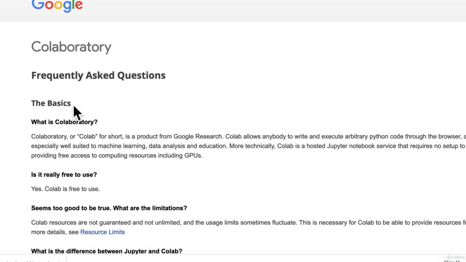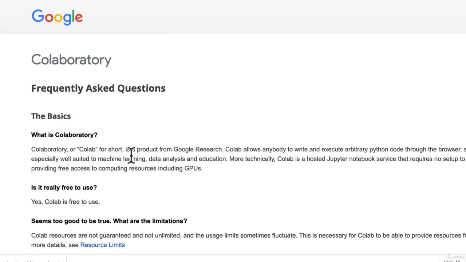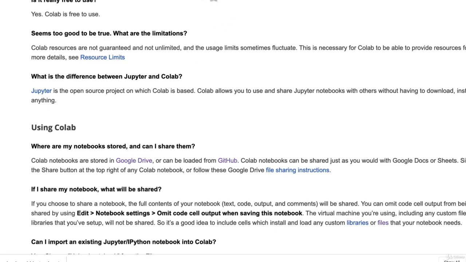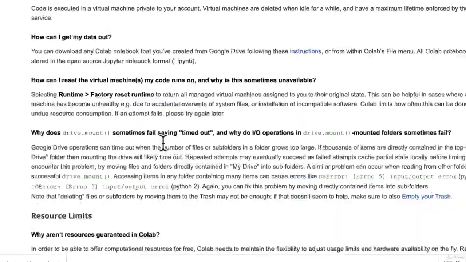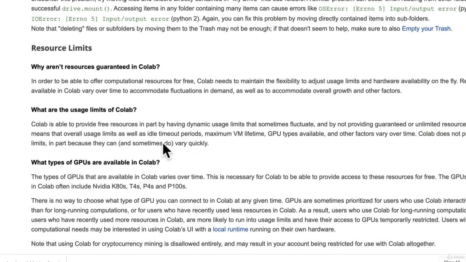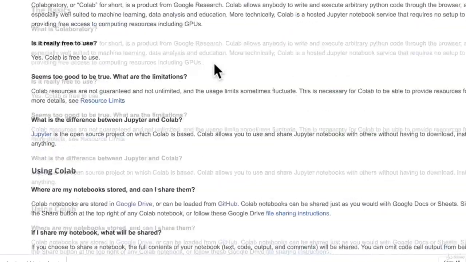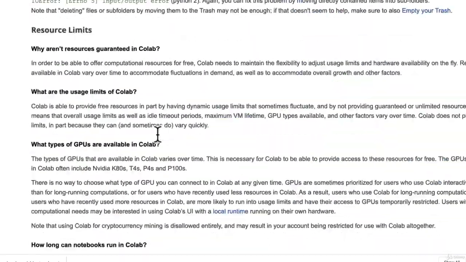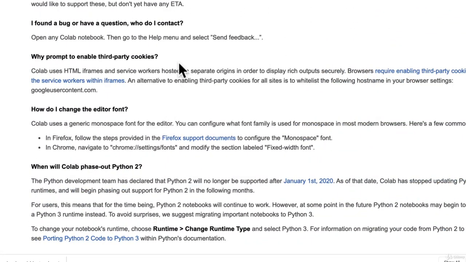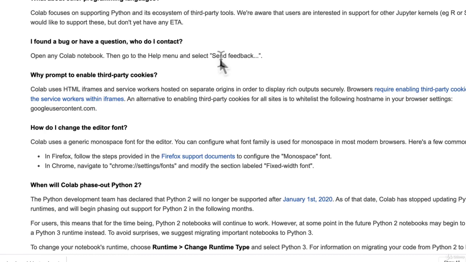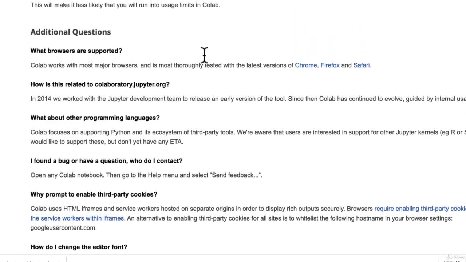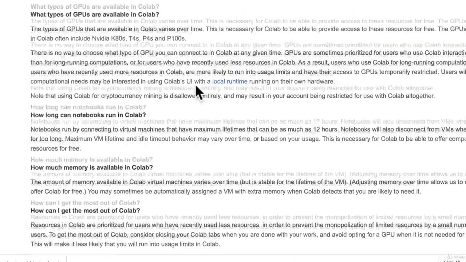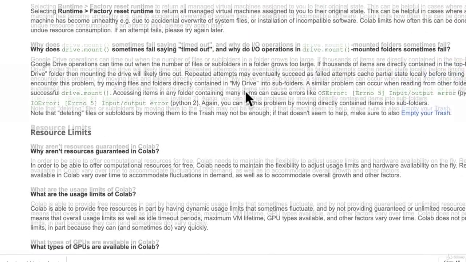Hopefully you've gone through the frequently asked questions on Google Collaboratory, because I know when I first started using Google Colab, I ran into a bunch of things that would have definitely been solved if I just read through there. So don't make the same mistake that I made and not just quickly read through. It's like when you have an opportunity to read documentation or just fumble around coding for hours. I mean, one would argue that fumbling around coding for hours helps you learn more, but there are some things that you can just quickly get an answer to by just spending 5 to 10 minutes having a little read.